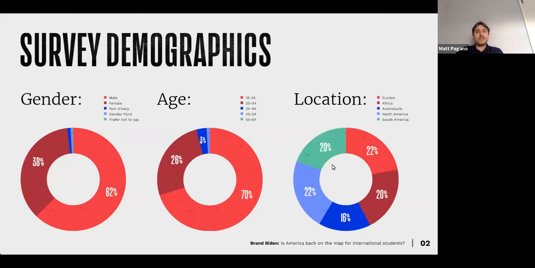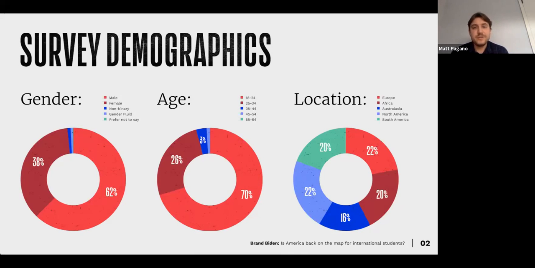So when looking at our survey demographics, we can see them by gender, age, and location. First, on the gender side, we see a little bit of a higher percentage of male potential students or students currently interacting with our survey.